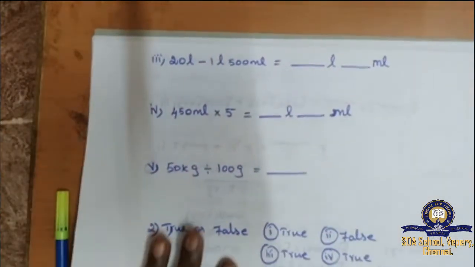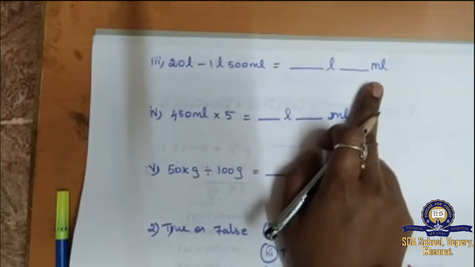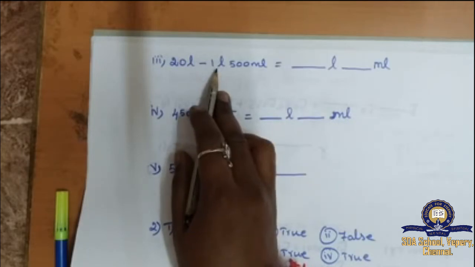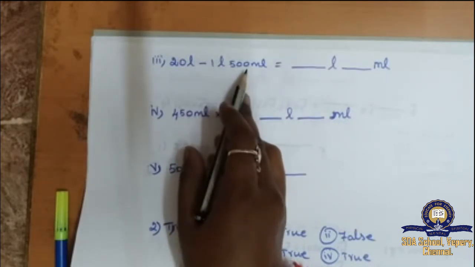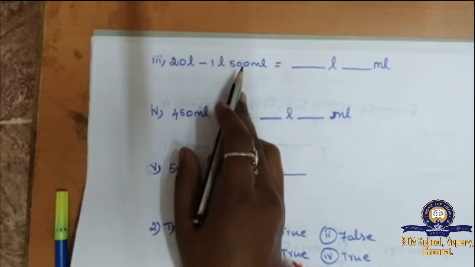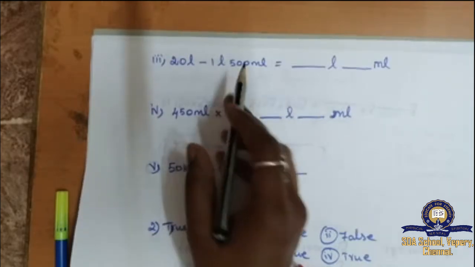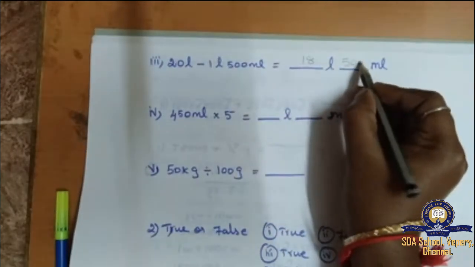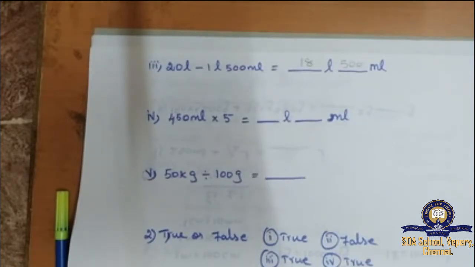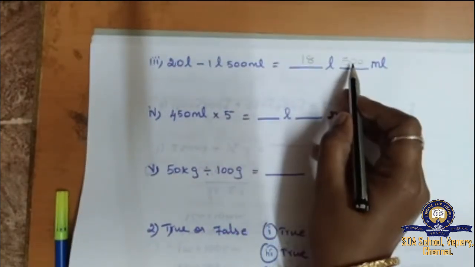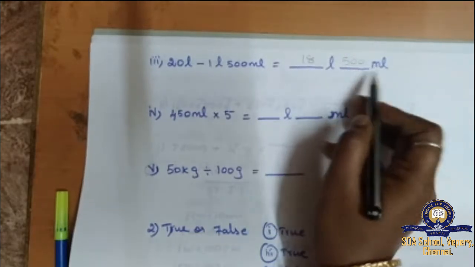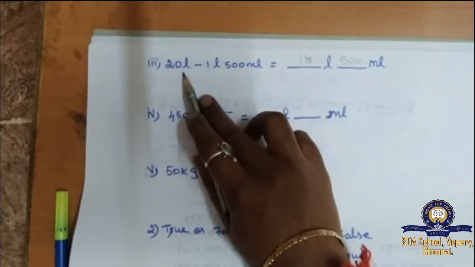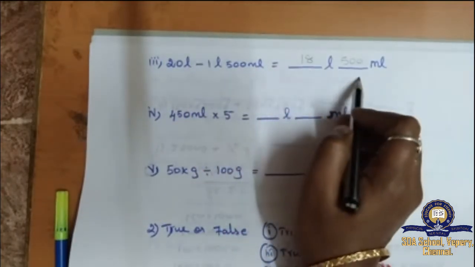20 liter minus 1 liter. They are asking in liter as well as milliliter, so logically we think of 20 liter minus 1 liter, how much? 19 liter. In 19 liter, 500 ml is going off, which means the balance is 18 liter and 500 milliliter. Because if another 500 ml is added, it becomes 19 liter, and 1 more liter added means 20 liter. So the answer is 18 liter 500 ml.